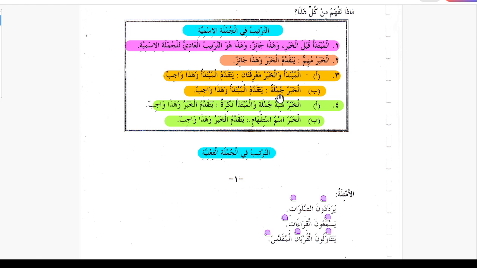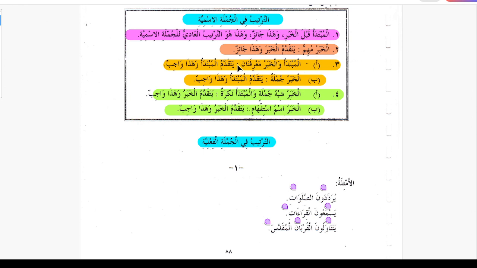If the khabar is a jumla, I mean, if the khabar is coming as a jumla ismiya or jumla failiya, then also mubtada will come first, and this is also wajib. This is also a must. So in other words, when both mubtada and khabar are ism marifa, like proper nouns, then mubtada should always come first, and if the khabar is a jumla ismiya or jumla fi'liya, then mubtada will always come first.